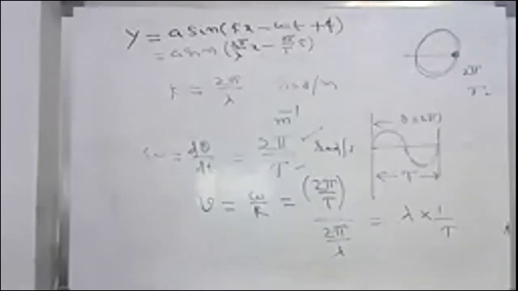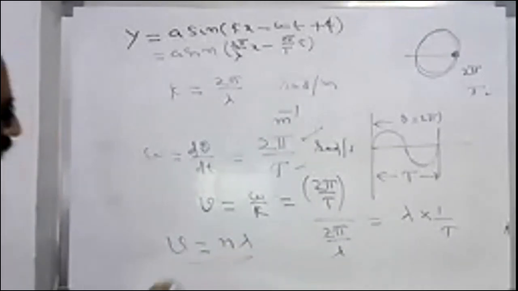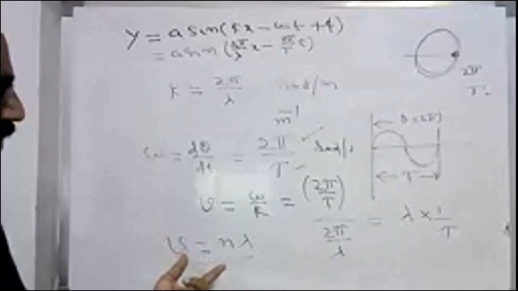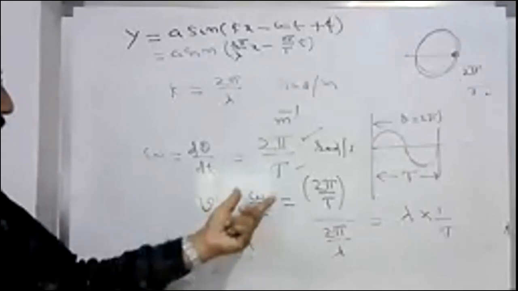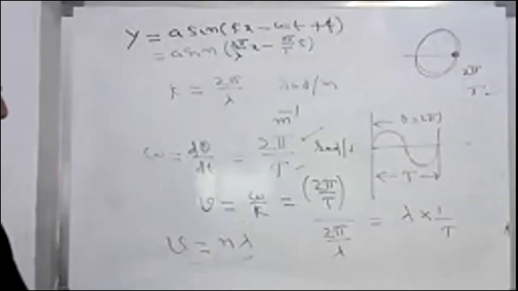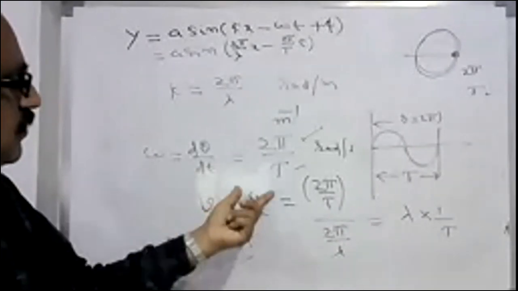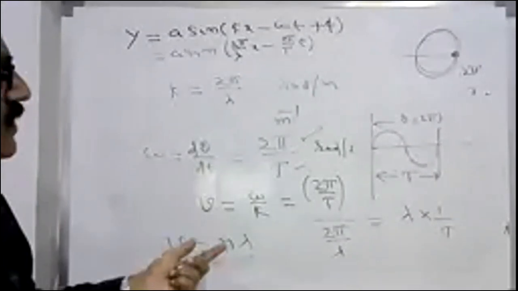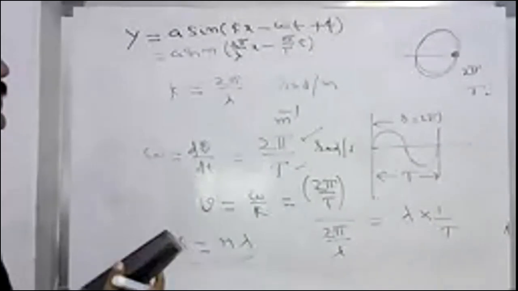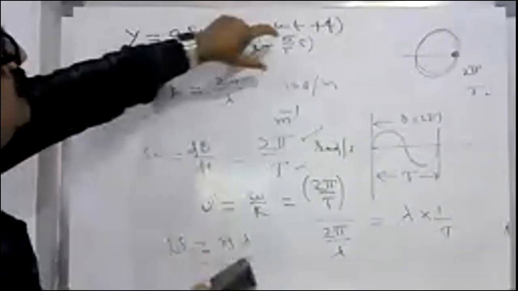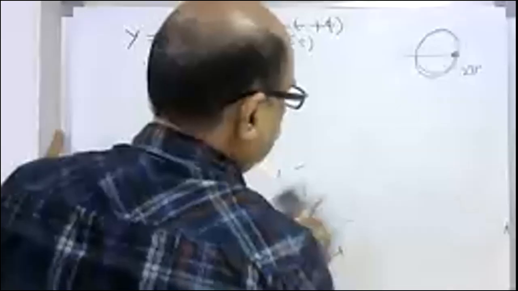So what is v now? v is equal to lambda by T, which is n lambda. So this is also the velocity of the wave, expressed in terms of n lambda or omega by k. Are you clear? Yes, sir. So v is equal to n lambda, and v is equal to omega by k. This is all related to the velocity of the wave. And one more concept. See this expression. Shall I remove this? So these are all different parameters of the wave.